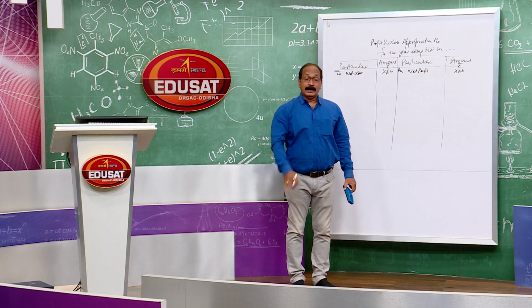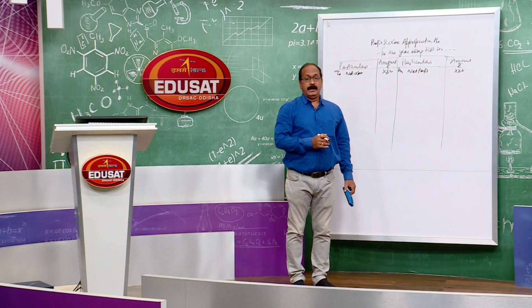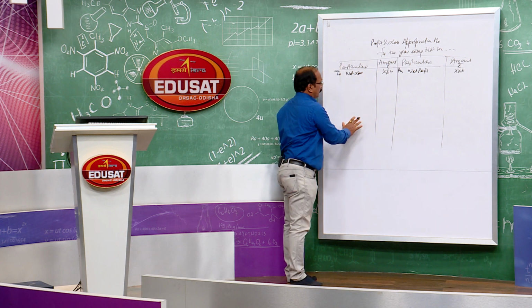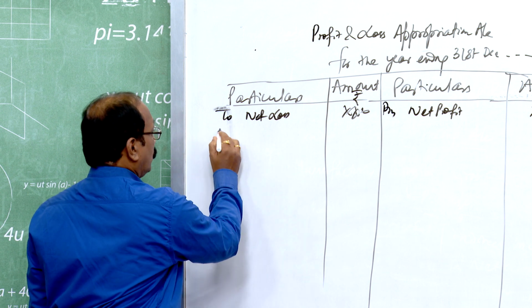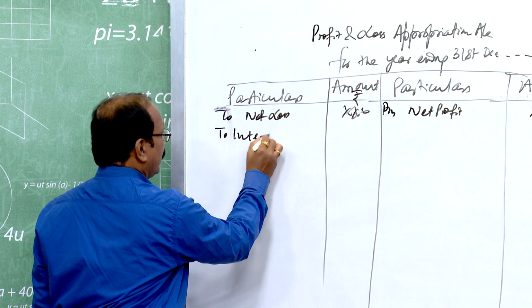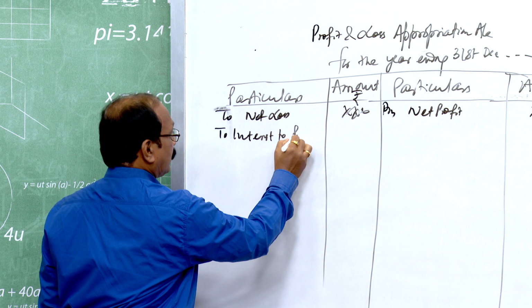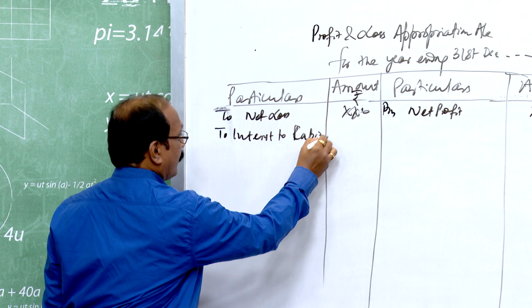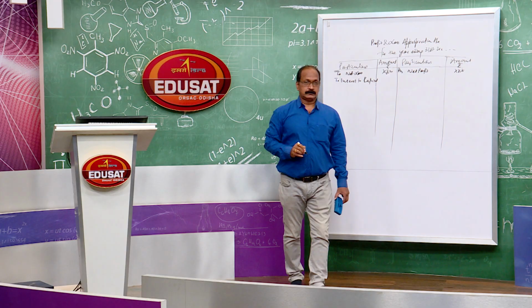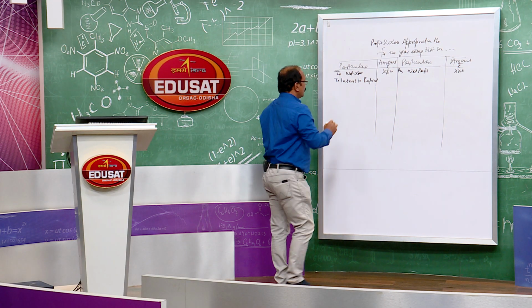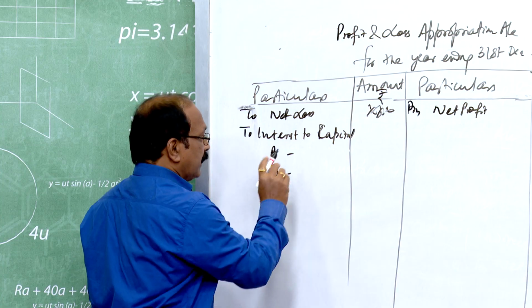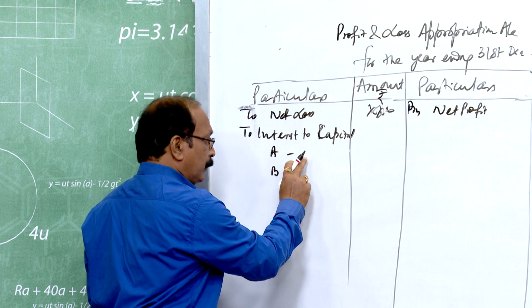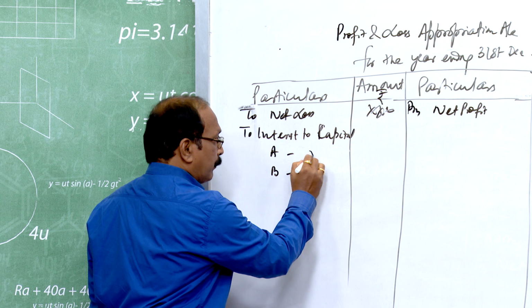Then whatever items are given in the problem, you have to see all the expenses in the form of different items to be shown on the debit side: to interest on capital, if it is given to partners. You have to calculate interest on capital. Suppose A and B are partners, how much interest is payable to A and to B, you have to write here.